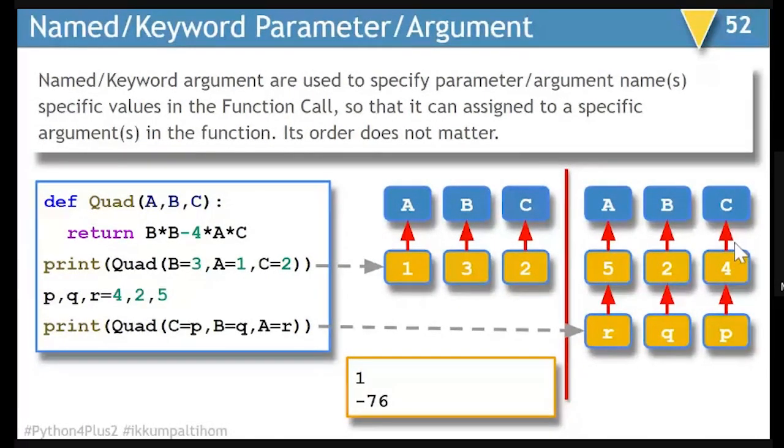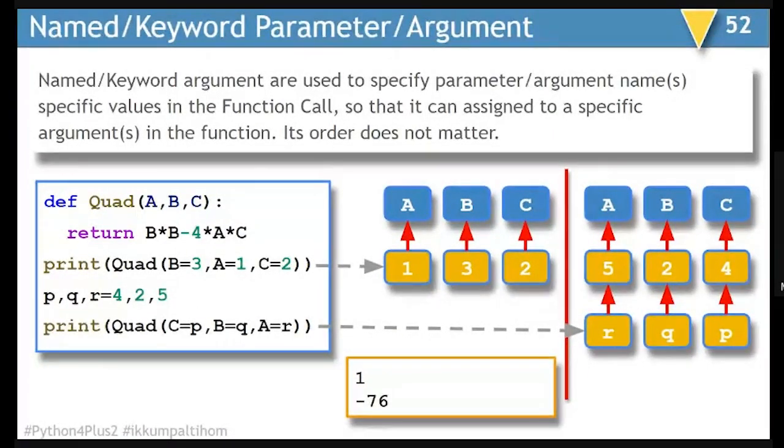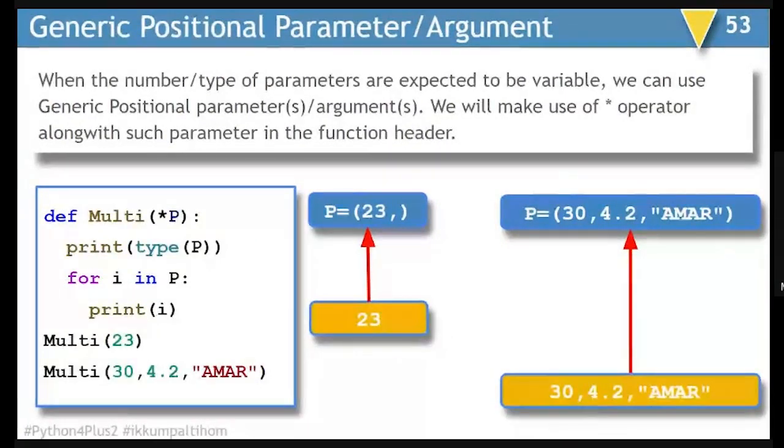So the idea is that in whatever order you are putting the parameters, if you are attaching a name, which is the name given inside the function, it will automatically map it with respective values. This is another example of generic positional parameter or argument. Generic means you are not sure how many parameters will be passed by the person who is using this function. You're not sure whether it is going to be 1 parameter, 2 parameter, 3 parameter, 4 parameter, or 5 parameter.